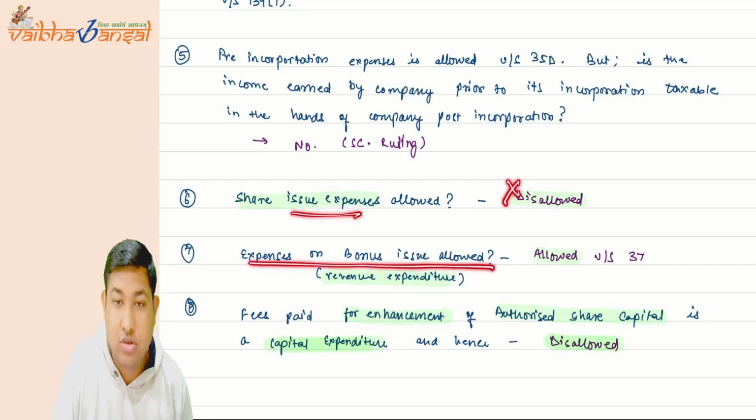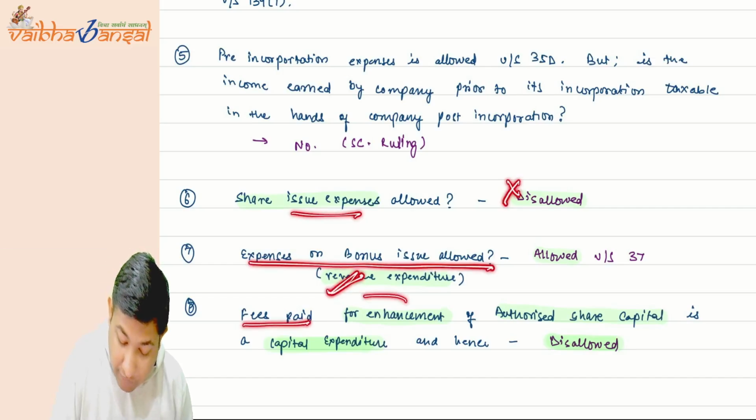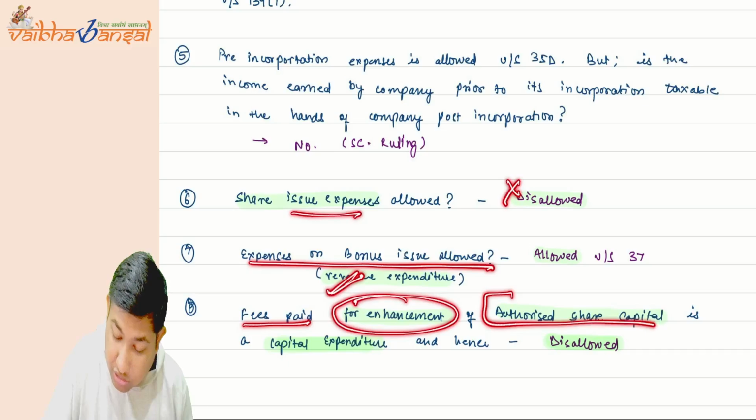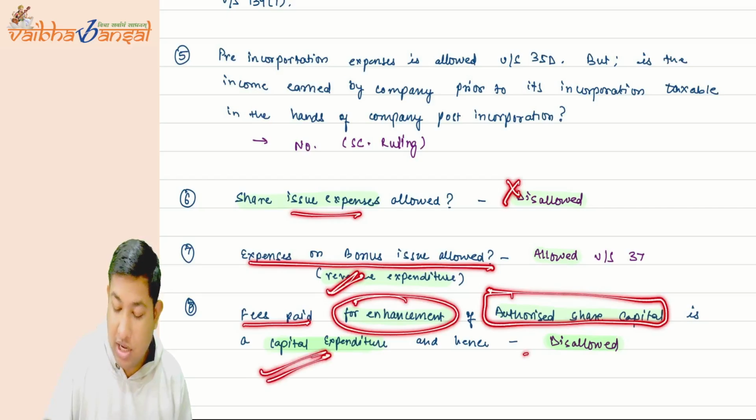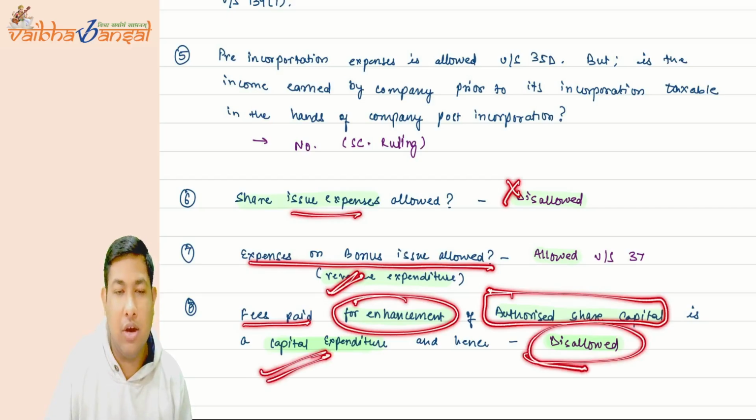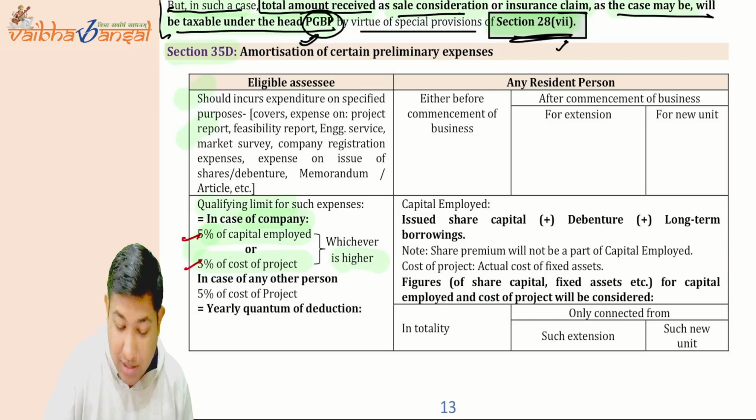Now, share issue expenses are disallowed. Expenses on bonus issue are allowed because they are revenue expenditure. The fees paid for enhancement of authorized share capital, where you are going to increase your authorized share capital, are treated as capital employed and you cannot allow it, so you have to disallow that particular expenditure. I hope it is very much clear.